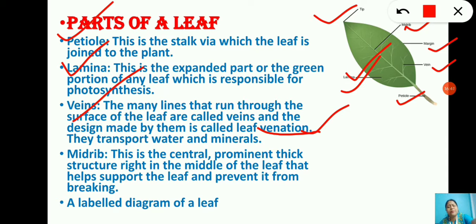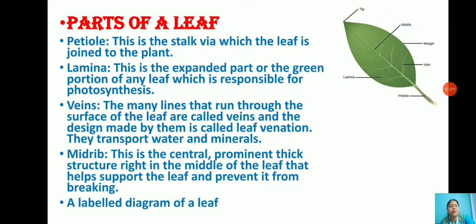Now the next part is the midrib. This is the central prominent thick structure right in the middle of the leaf that helps support the leaf and prevents it from breaking. So what is the most important work of the midrib? Midrib is nothing but the prominent line which is present at the center. You can see this is the midrib, and the most important function of the midrib is to support the leaf and prevent it from breaking. I hope this is clear, students. This is very much important, please remember these.